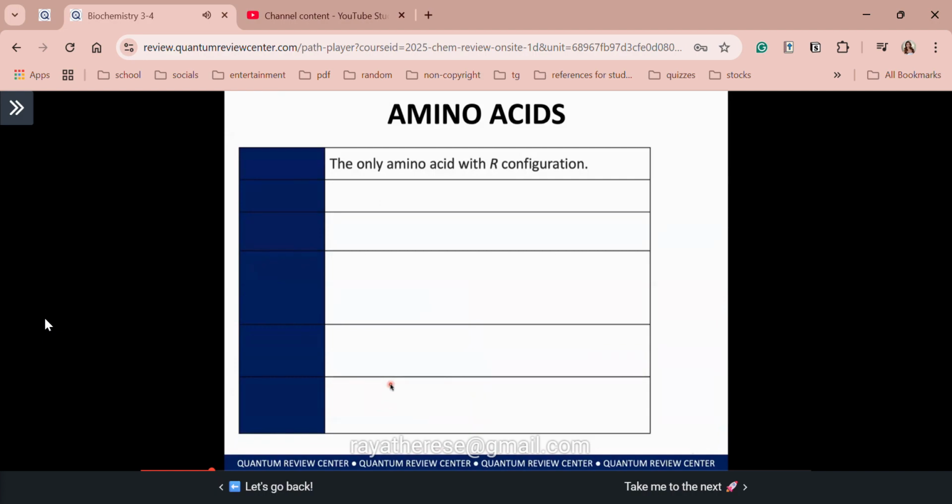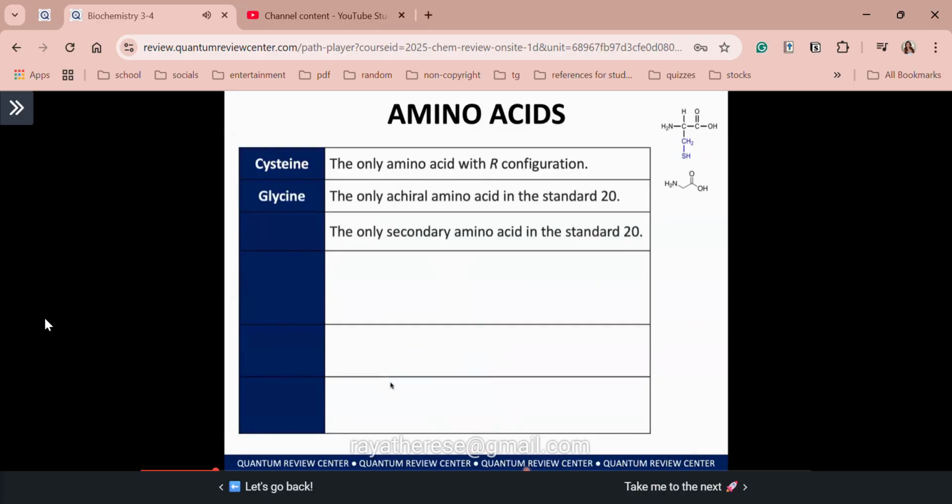All right, so number 1, the only amino acid with R configuration. Sir, does that mean all amino acids have S configuration? Yes. Only one is in R configuration, and that is your cysteine. It's because of the sulfur atom. Sulfur is prioritized because of its higher atomic number. Recall your organic chem in assigning R versus S configuration. All right, number 2, the only achiral amino acid. We already know this, that's your glycine. Number 3, the only secondary amino acid. So meaning, class, your amino group is attached to 2 carbon atoms.